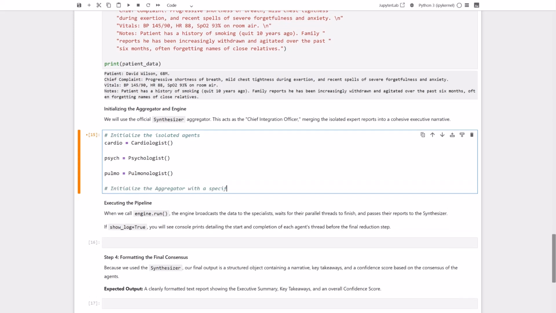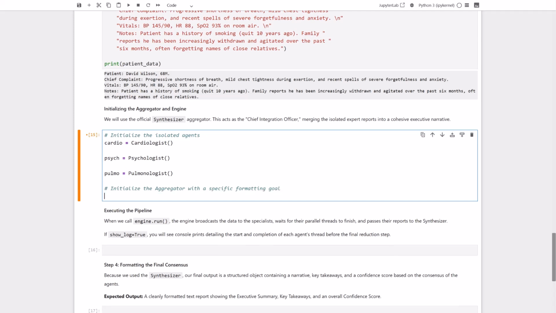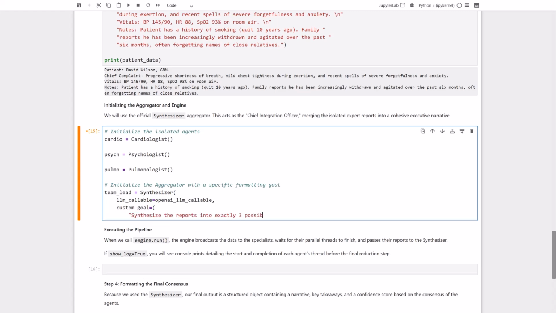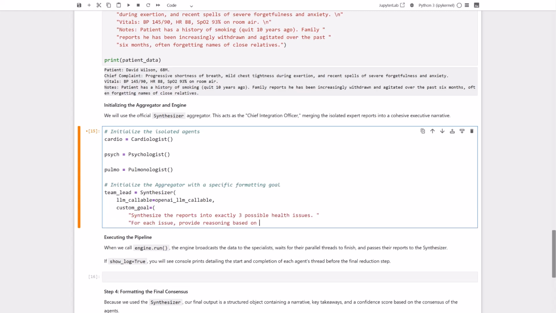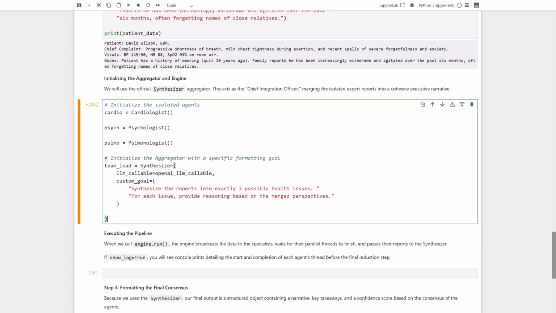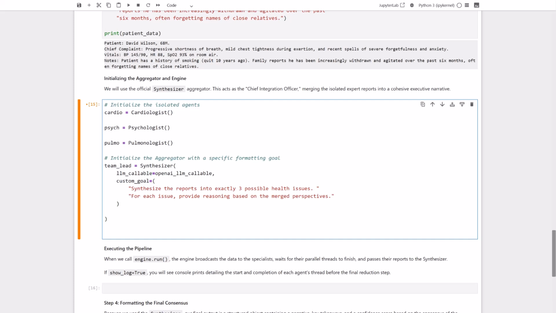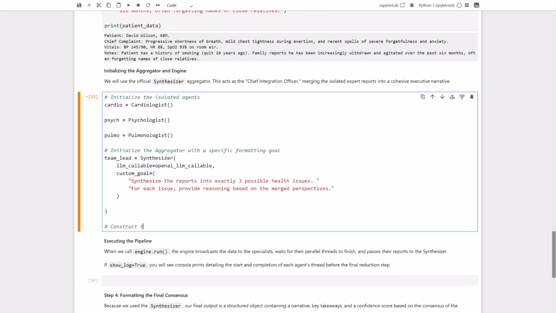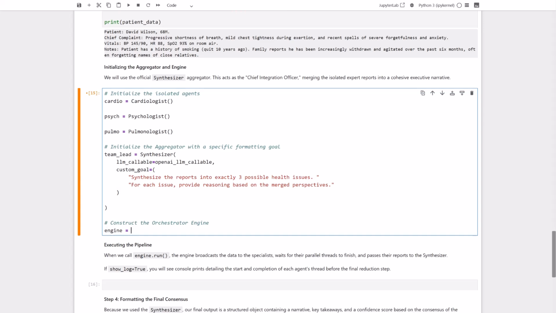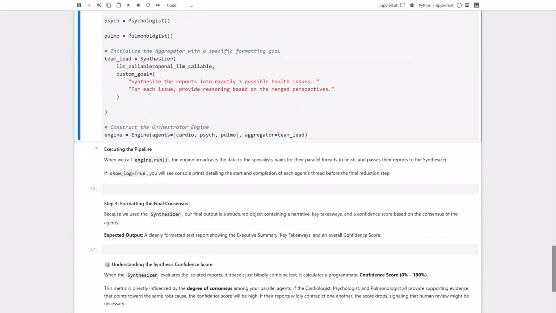Now, let's add a comment indicating we're setting up the aggregator. We are calling the synthesizer class here, passing in our LLM callable and a custom goal to merge these 3 perspectives into exactly 3 core issues. Let's close the parenthesis for our synthesizer initialization. We'll write a quick comment to mark the creation of our orchestrator engine. Finally, let's build this. We construct our engine by passing in our list of isolated agents and our team lead aggregator. Now let's put everything into action.